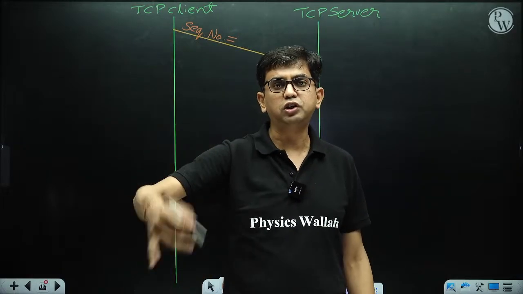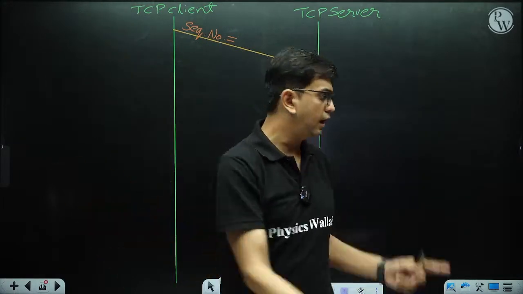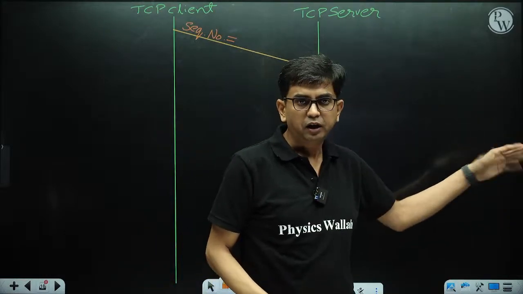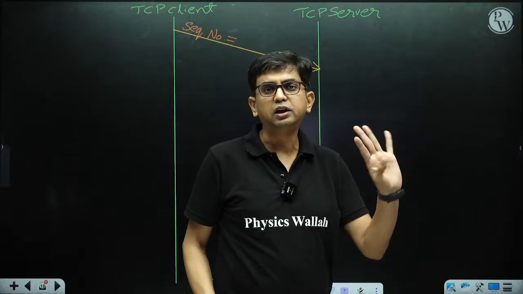1 0 1 1 0 0 1 1 1 1 0. Like that, the 32-bit number you have to write, and then find the decimal number. Accordingly, that number becomes your initial sequence number.